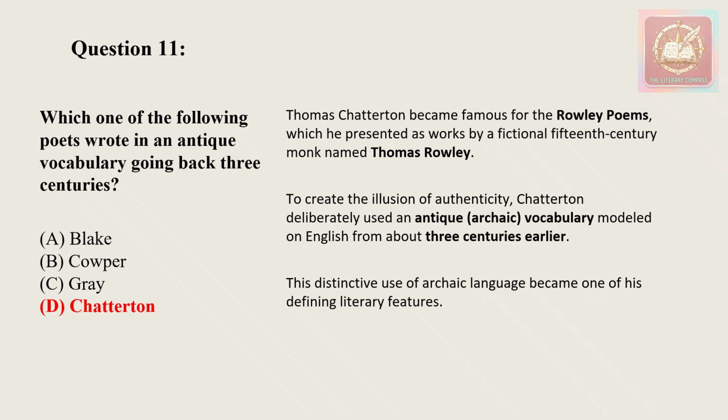He became famous for the Rowley poems, which he presented as works by a fictional 15th century monk named Thomas Rowley.